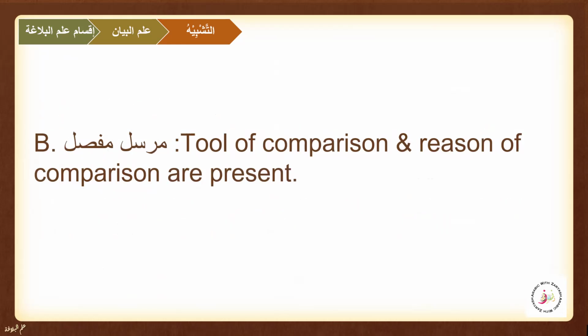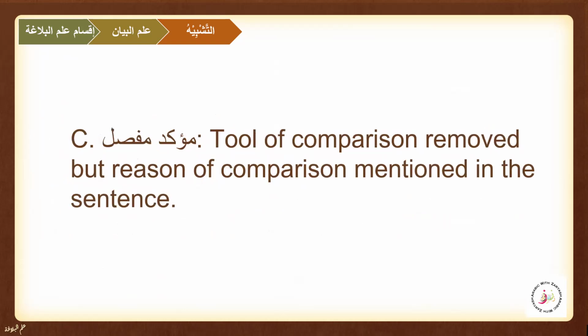We have then mursal mufassal tashbih. Then the tool of comparison and the reason of comparison both are present. Like in the first one, we see anta kashamsi fidyai. Both are present. It is mursal, it is mufassal as well. So the tool of comparison and the reason of the comparison are both present. Anta kashamsi fidyai: you are like the sun in brightness. So it is mursal as well and it is mufassal as well, both at the same time.